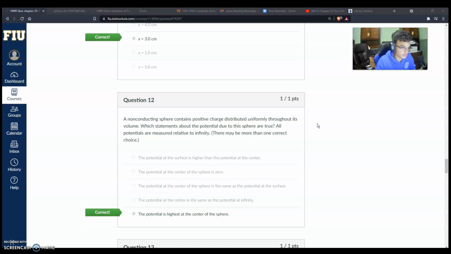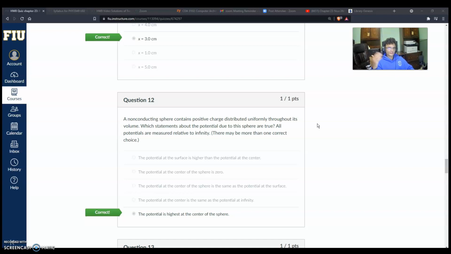The potential at the surface is higher than the potential at the center? False. The farther you get from the center, the less electric potential there is, because it's a decreasing graph. The potential at the center of the sphere is 0? It's impossible because it's decreasing, so it can't start at 0. The potential at the center of the sphere is the same as the potential at the surface? Like I said, not possible, because it's a decreasing function. Even immediately after some infinitely small distance from the center, it's already smaller.